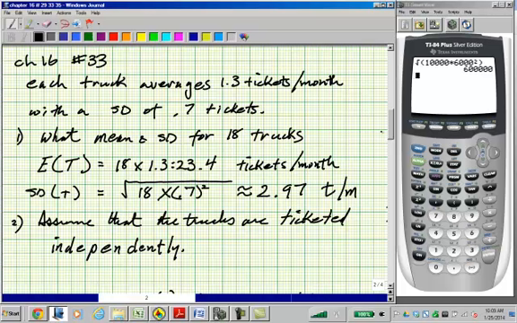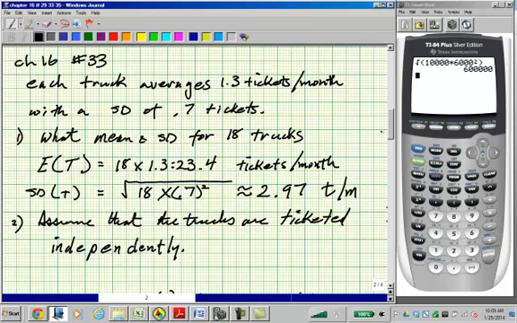Number 33. Okay, there's trucks. Each truck averages 1.3 tickets a month with a standard deviation of 0.7 tickets. What is the mean and standard deviation for 18 trucks? Well, the expected number of tickets is simply going to be 18 times 1.3, or 23.4 tickets a month.